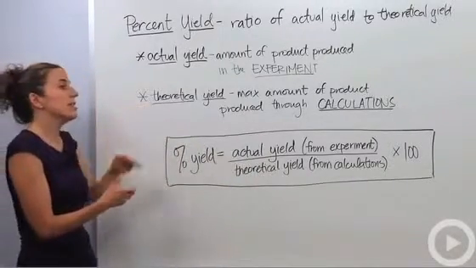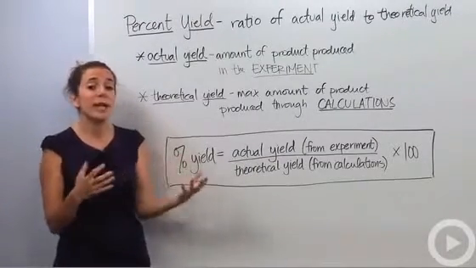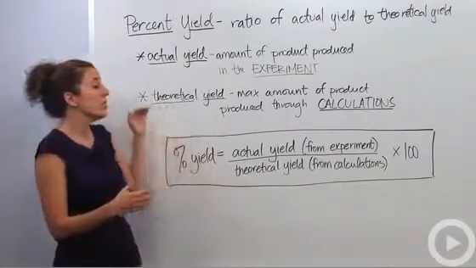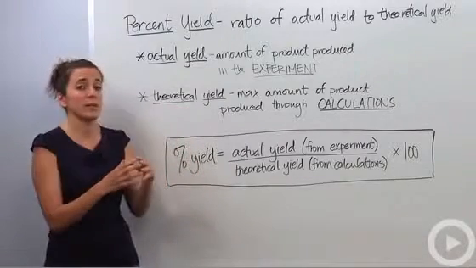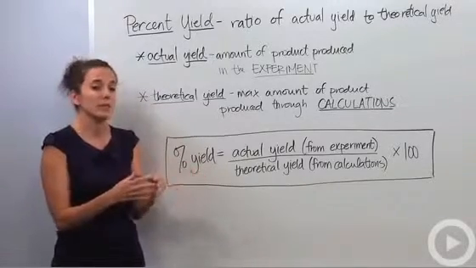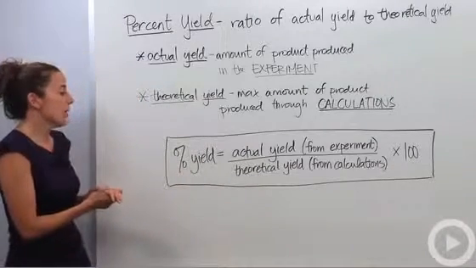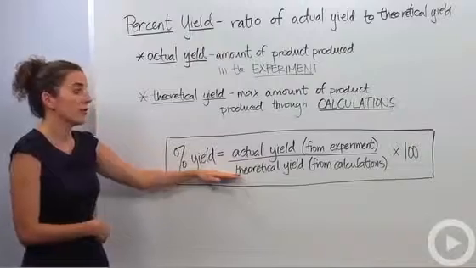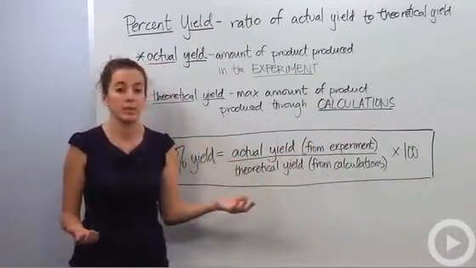The theoretical yield is a maximum amount produced through calculations. So you're not Superman. A lot of people are going to make mistakes. You're going to have product fall. You're going to have contamination, whatever it may be. So in theory, you're going to have something different. So those are going to get based on your stoichiometric calculations. Okay, so it's a comparison of what you actually get in the lab versus what you should get using your stoichiometric calculations. Okay, so we have percent yield, which is a ratio, the actual yield over your theoretical yield, your actual from the experiment over from your calculations times 100 because it is a percentage.